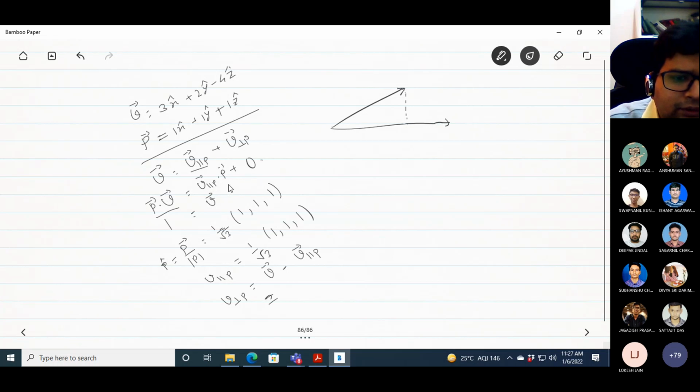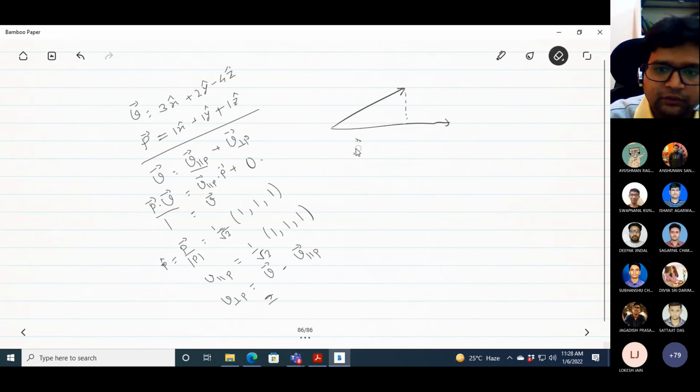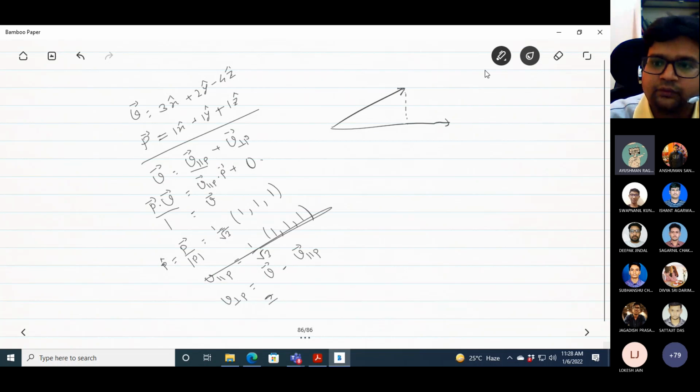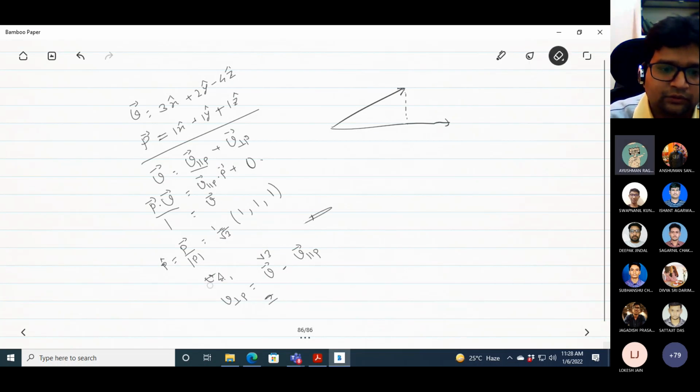The inner product is basically in the direction P, so P should be normalized. P should be a unit vector. Otherwise there will be something wrong. So I have done this thing wrong. A small mistake is there.